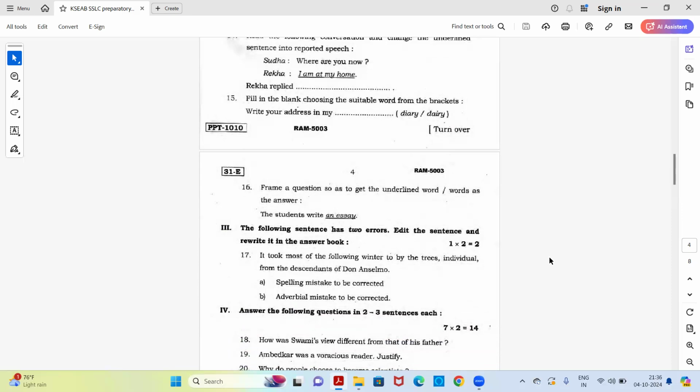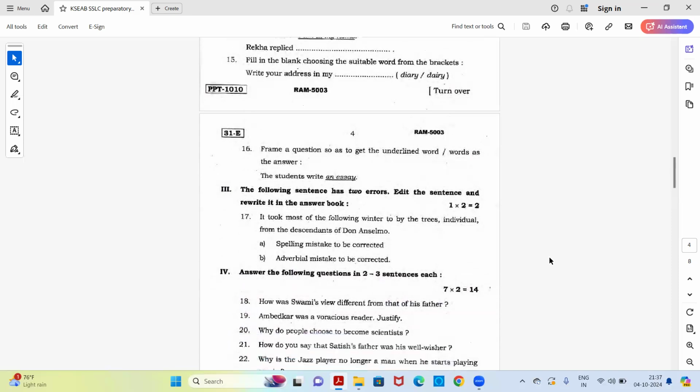The students write an essay. An essay, it is underlined. You need to write or frame a sentence in a way that this underlined word comes as an answer. So here we end with the second main, that is Do as directed. Every question has the direction what you have to do. It's mostly the grammar questions. So here we end with this main.